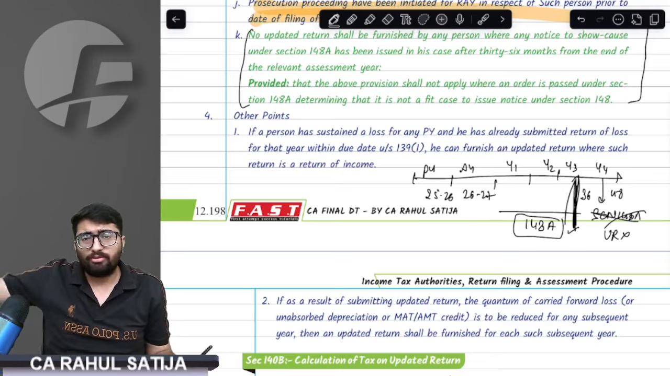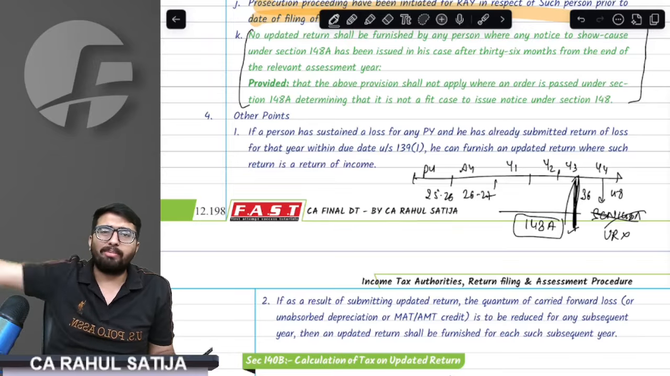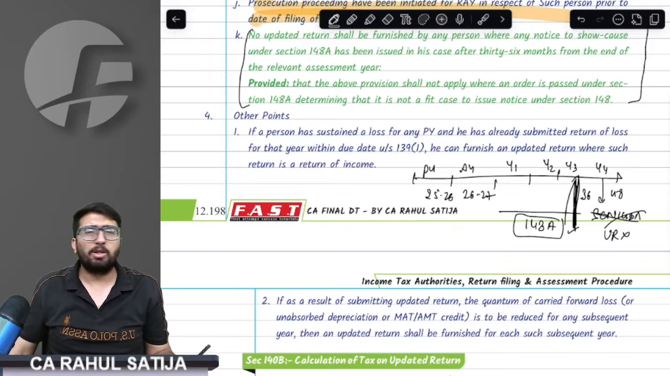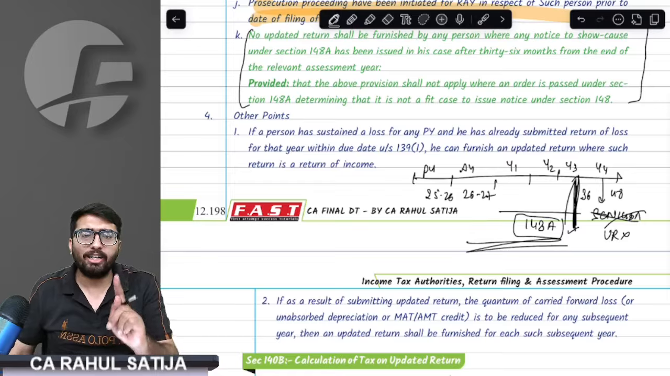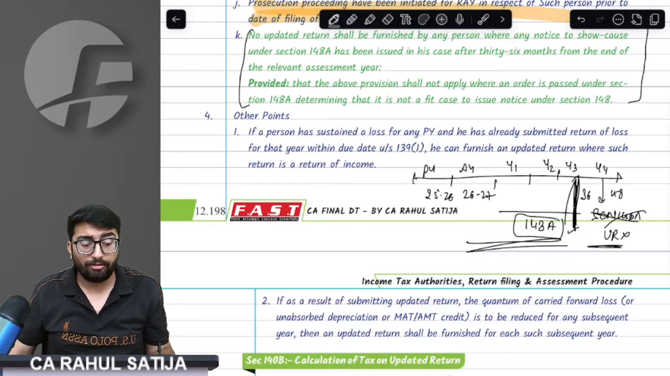Why? Because we gave you 3 years' time. Now I have been issued a notice and I want to protect myself, therefore I'm filing an updated return. No, we will not allow. You had 3 years sufficiently. You did not file. You were intending to be safe from the department. Therefore, I cannot file an updated return in the fourth year if a show cause notice has been issued.